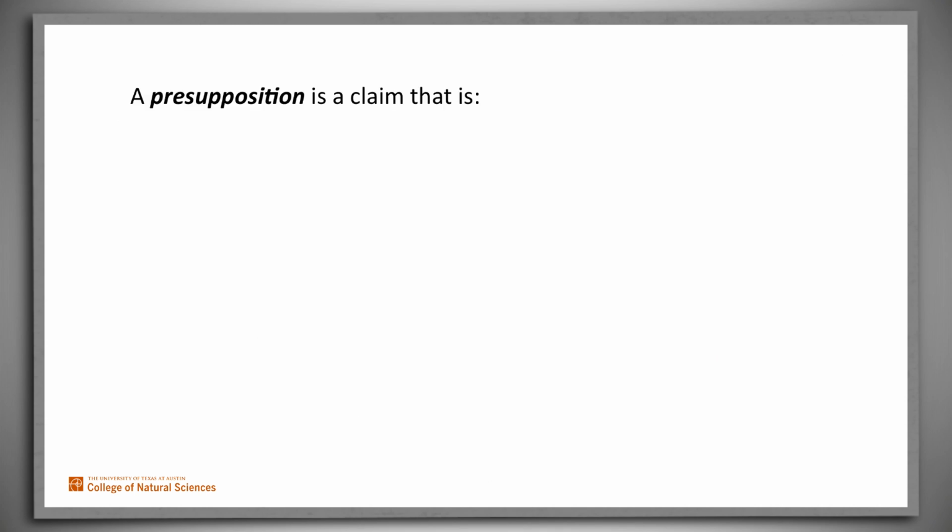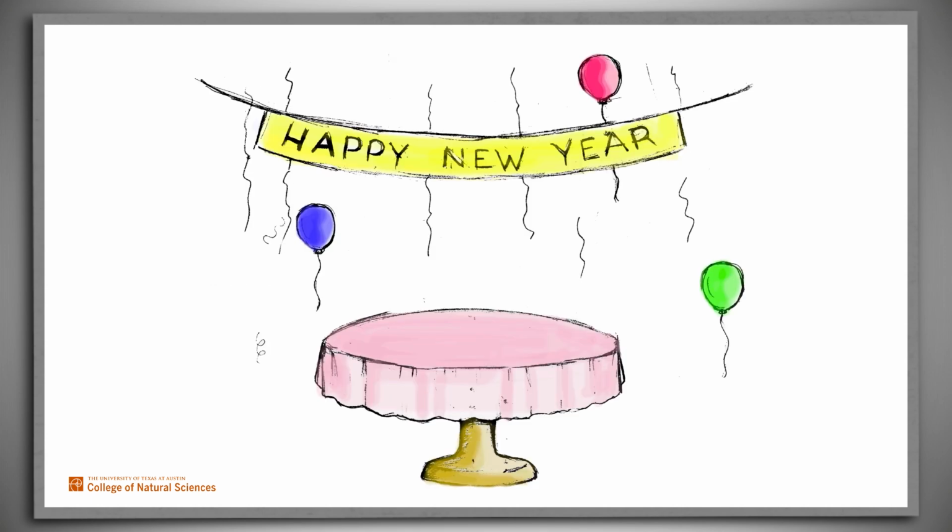A presupposition is a claim that is assumed to be true but left unstated. Presuppositions are important because they make communication a lot more efficient than it would be if we had to state everything explicitly. Have you opened the champagne? Definite noun phrases, ones that start with "the", typically presuppose the existence and often the uniqueness of the thing that they mention, in this case, champagne. In this context, the presupposition is probably true, so there's a reasonable answer. The claim that the champagne has been opened is either true or false.